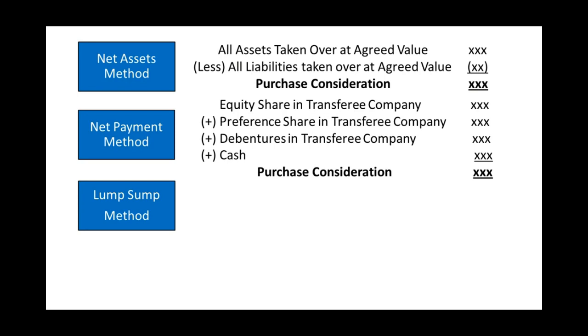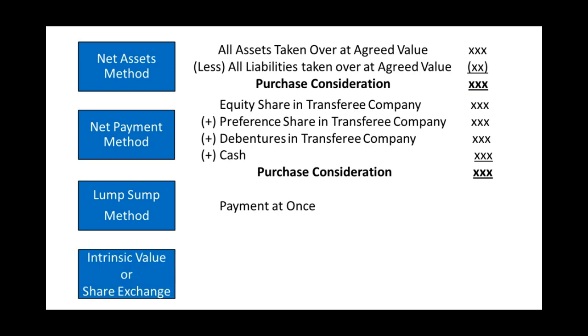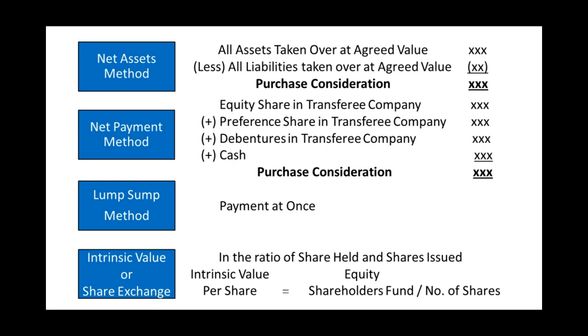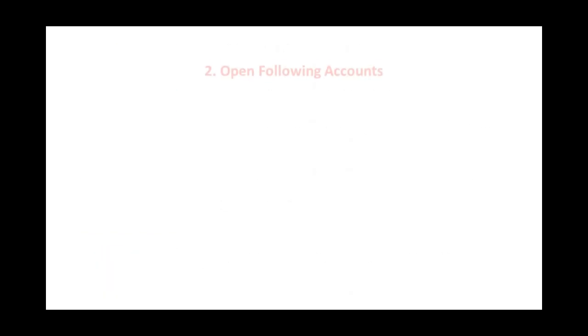In case of lump sum method, there is no calculation. Lump sum amount is paid at once only. In case of intrinsic value or share exchange ratio method, it is given in the ratio of shares held and shares issued. You can calculate intrinsic value per share with a formula. Intrinsic value is equal to equity shareholders' fund, or the funds available to equity shareholders, divided by number of shares.